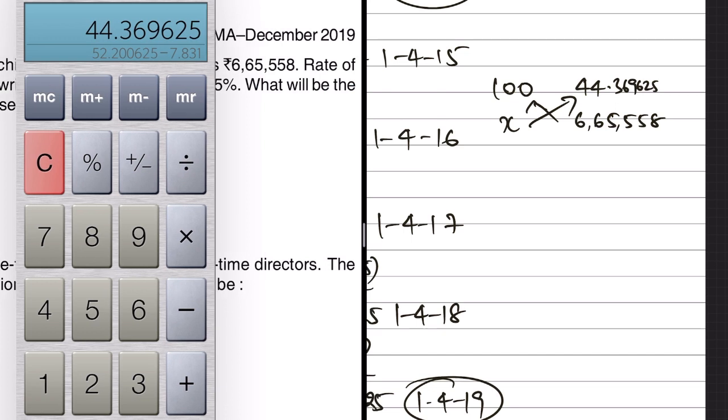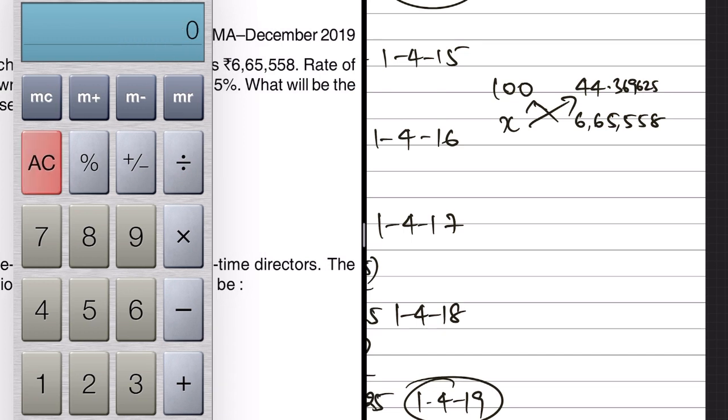So we'll have to bring up the calculator here. 665,558 into 100 divided by 44.369625, which is 15 lakhs.